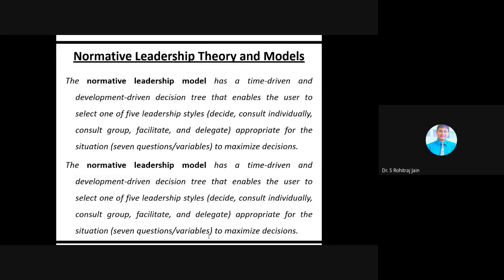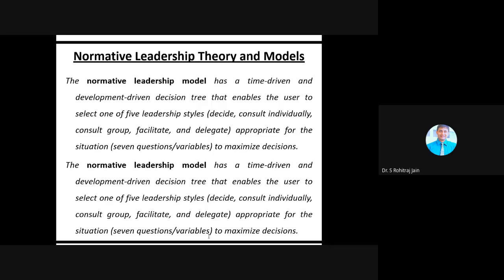Please understand this particular sentence. The normative leadership theory model has a time driven and development driven decision tree that enables the user to select one of the five leadership styles, which includes decide, consult individually, consult group, facilitate, and delegate. Now let me explain each of these five leadership styles in a very simple way.